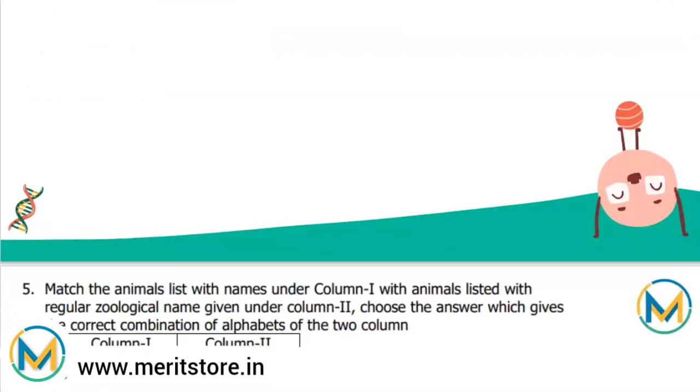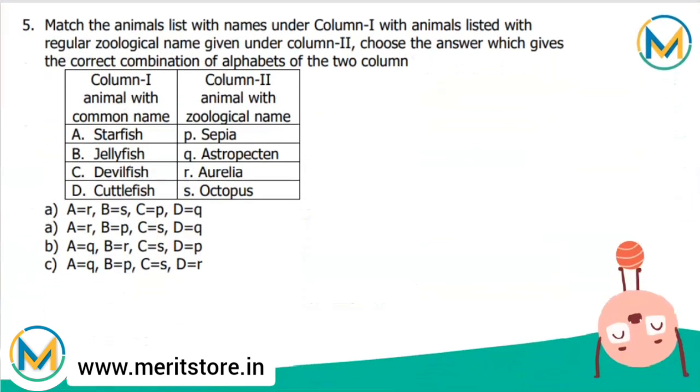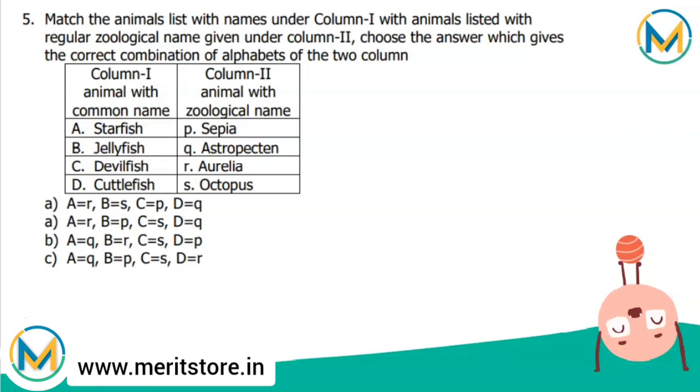Looking towards the last question now. Match the animals listed with names under column 1 with animals listed with regular zoological names given under column 2. Choose the answer which gives the correct combination of alphabets of the two columns.